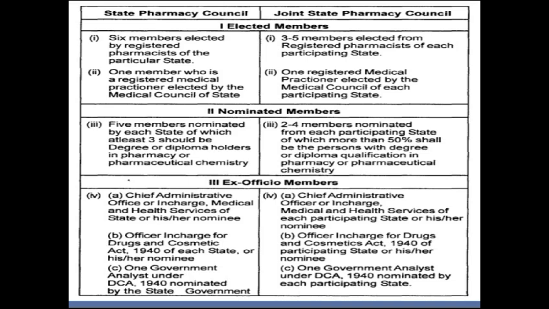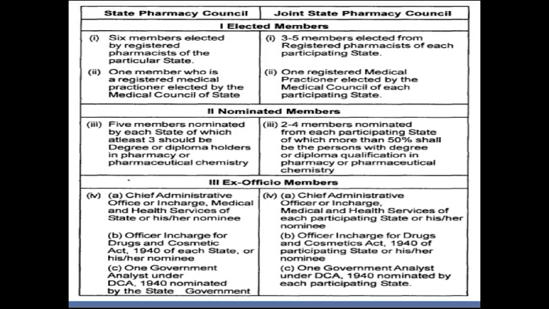Now in case of nominated members, in the state pharmacy council, there are 5 members nominated by the state, of which at least 3 should have a degree or diploma in pharmacy or pharmaceutical chemistry. Whereas in joint state pharmacy council, there will be 2 to 4 members nominated from each participating state, of which more than 50% shall be persons with degree or diploma qualification in pharmacy or pharmaceutical chemistry.